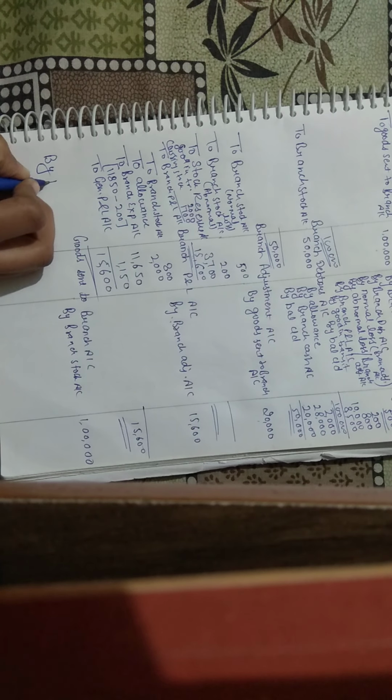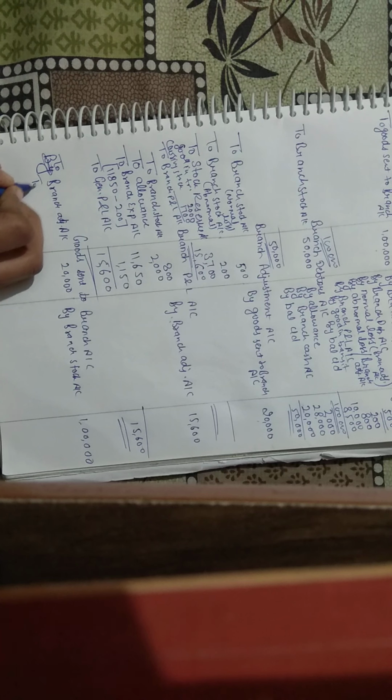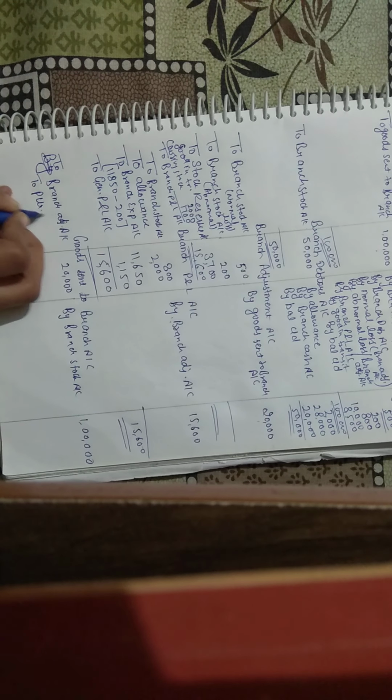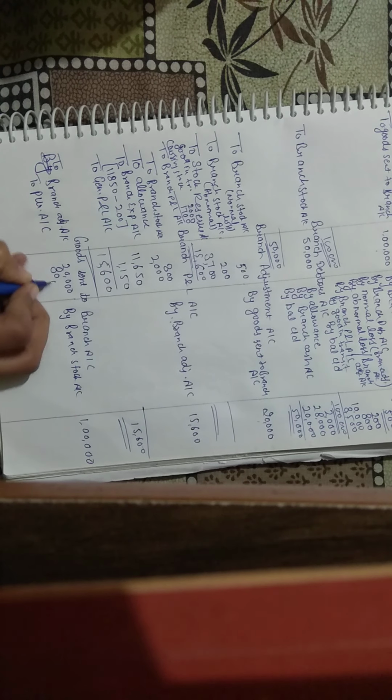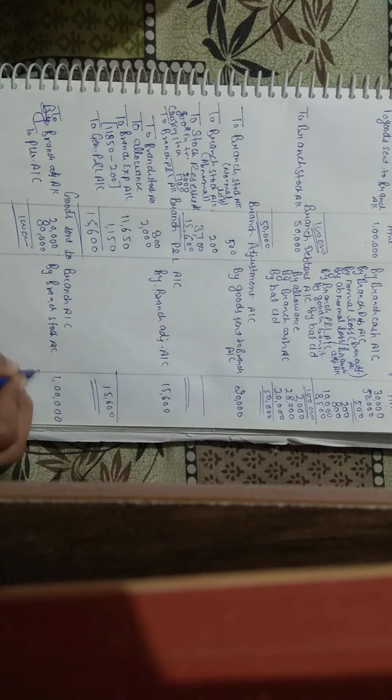So we will write here by to branch adjustment account. So loading was 20,000. Now the remaining amount of 80,000, for that we will write here to purchase account, because the head office must have purchased the goods, only then it will send them to the branch. So here we will write to purchase account. So that was 80,000. Now total of both the sides is 1 lakh.